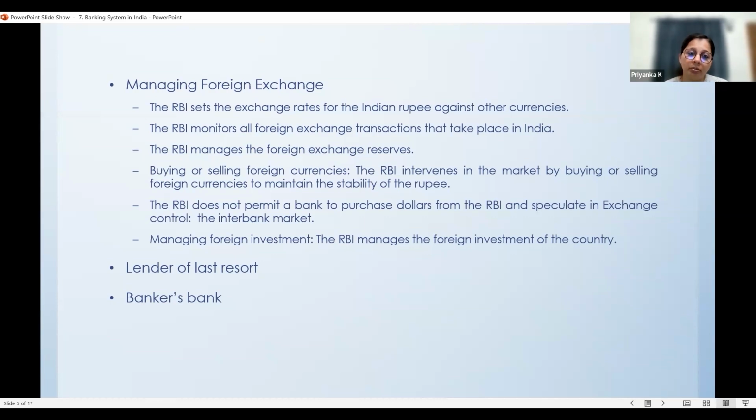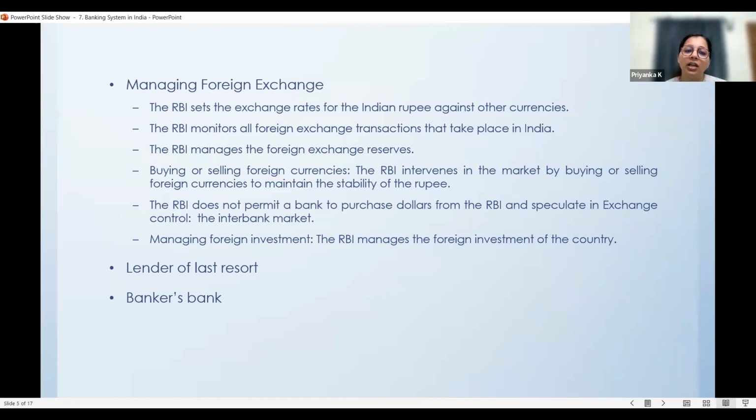RBI has to manage the foreign exchange by ensuring that no bank is taking dollars from the RBI and speculating in the exchange market and the interbank market, because that will affect the economy, or that will even destroy the economy. So, managing foreign exchange is done through these 6 activities by the RBI. And finally, 2 functions. It is the lender of last resort and it is the bankers' bank.